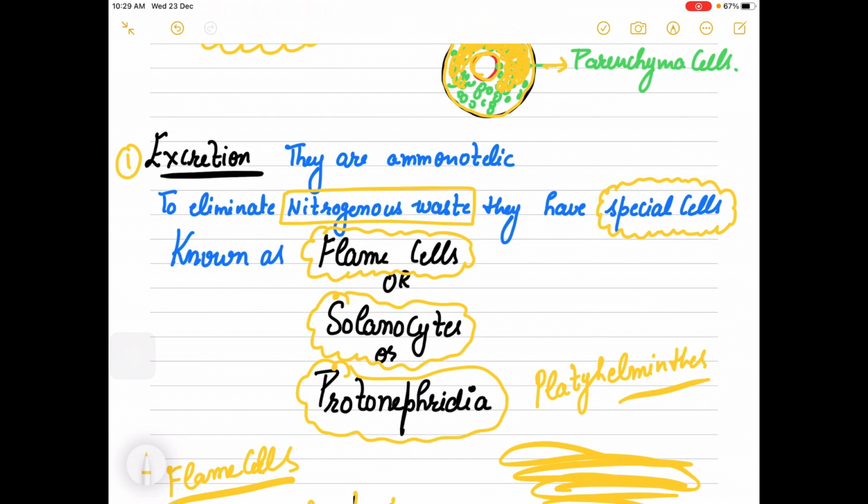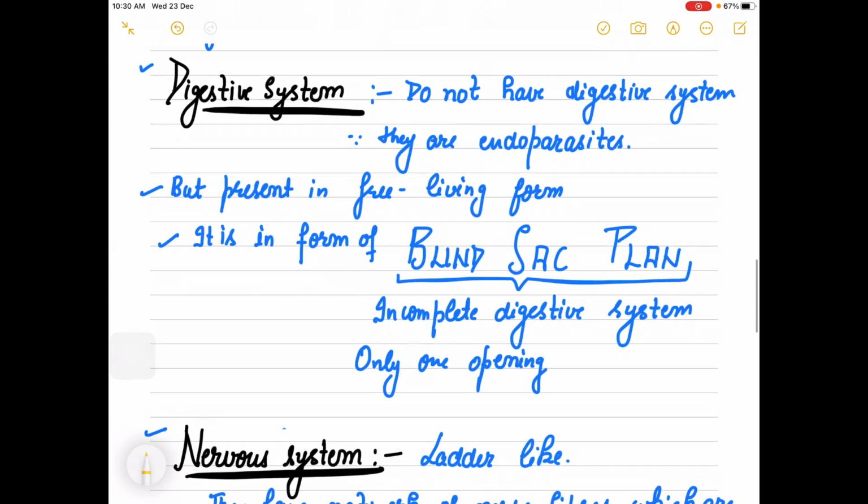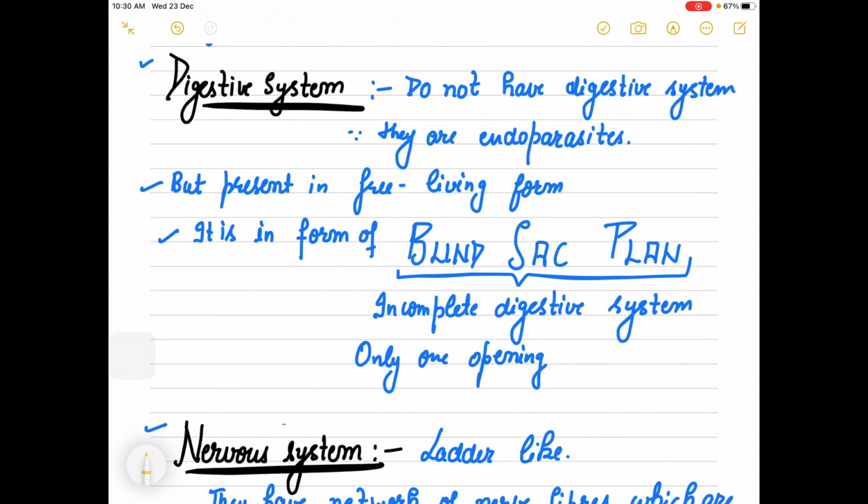They are monoecious, and the characteristic feature is that they have flame cells or solenocytes, which are also known as protonephridia. Now if we look at their habitat, they are endoparasites, meaning they live inside other organisms' bodies. So they do not have a very developed digestive system because they are endoparasites. But we just discussed the example of a free living platyhelminth. What is the example? That is planaria. Planaria is a free living form.